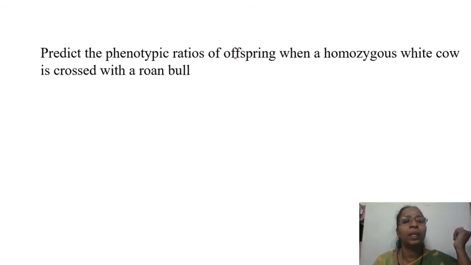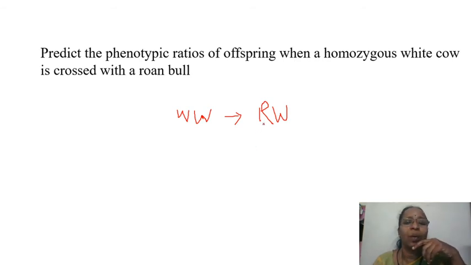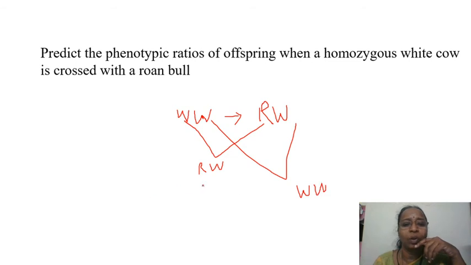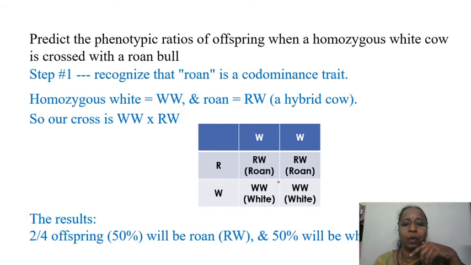Now predict the phenotypic ratio of offspring when homozygous white cow is crossed with roan blue. You know what is white, right? White is a recessive one. Okay, roan is RW. RW is roan. Roan is heterozygous, we have seen already. So what will be the phenotypic ratio in the offspring? When this and this are together, that is again going to be roan. When this and this are together, it is going to be white. So it is present in 1:1 ratio. 50% of roan and 50% of white cow, which is explained here.